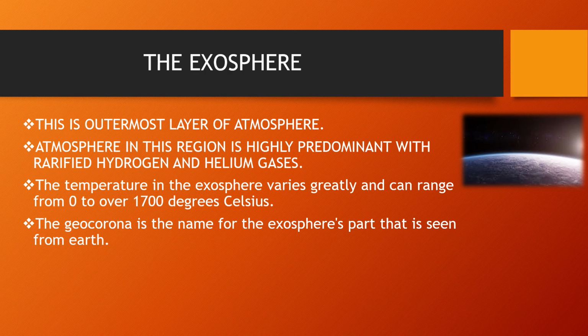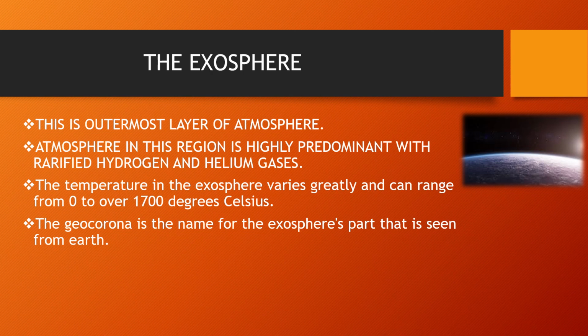The atmosphere in this region is predominantly rarefied hydrogen and helium gas species found in this layer. Temperature in the exosphere varies greatly and can range from 0 degrees to over 1700 degrees Celsius. The geocorona is the name for the part of the exosphere that is seen from the earth.